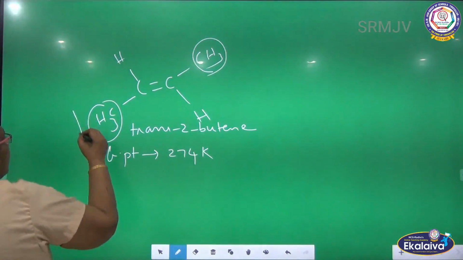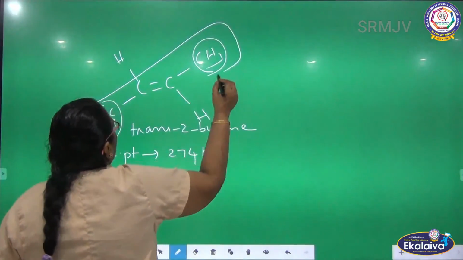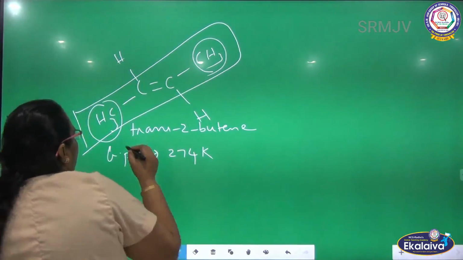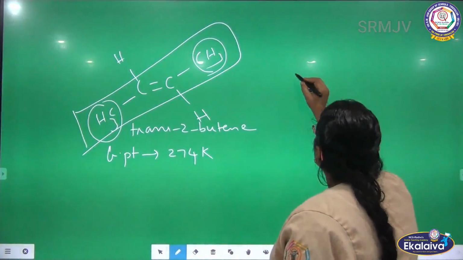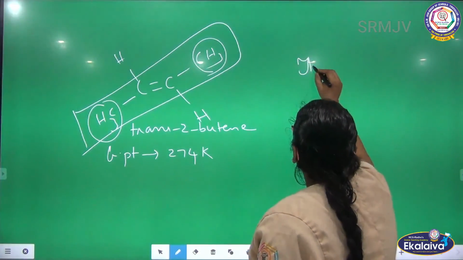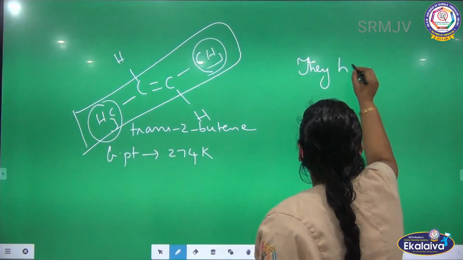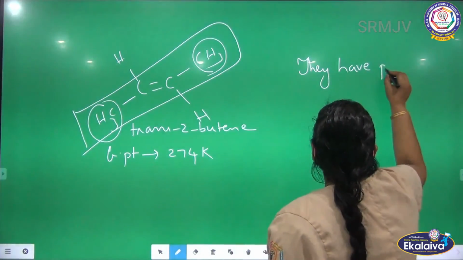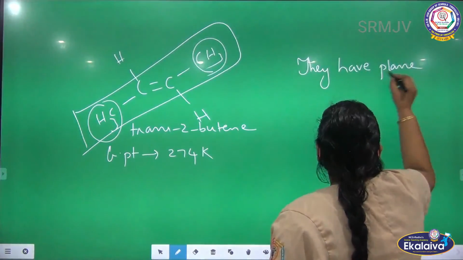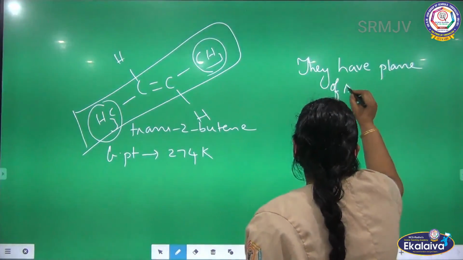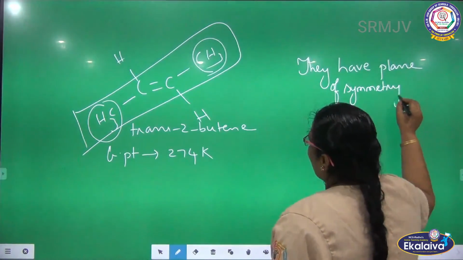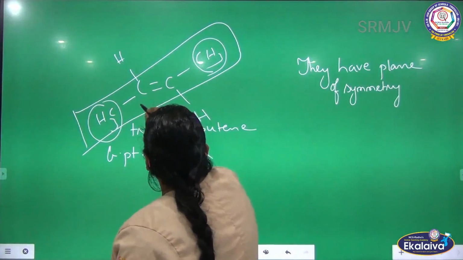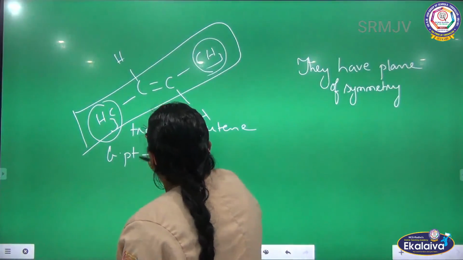What is the reason? See, in the cis isomer the similar groups are on the same side. Here, the atoms have a plane of symmetry. This trans isomer has a plane of symmetry. As a result, what is happening?